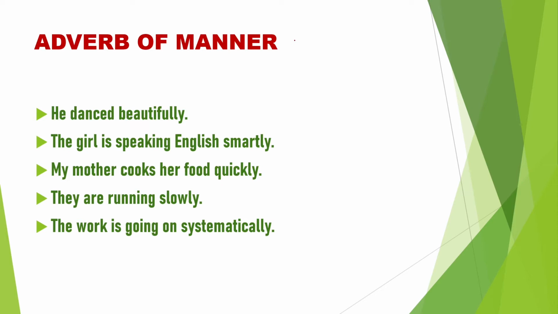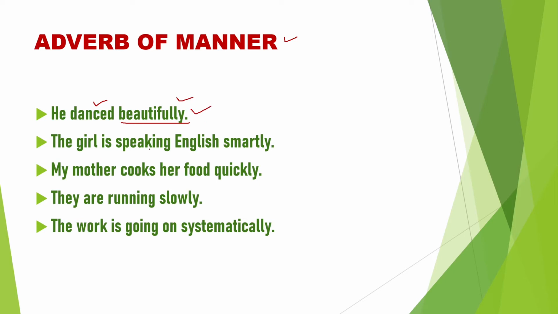At first I am going to explain adverb of manner. He danced beautifully. The girl is speaking English smartly. Here we can identify adverbs from the words, but how can we know what kind of adverb it is? He danced beautifully. How did he dance? Beautifully is the answer. So, when you ask a question to the verb with the WH word how, the answer that comes is an adverb of manner. How did he dance? Beautifully. So, beautifully is an adverb of manner.